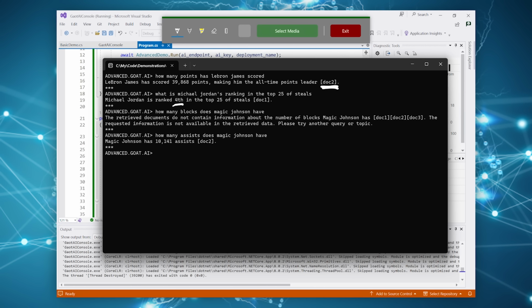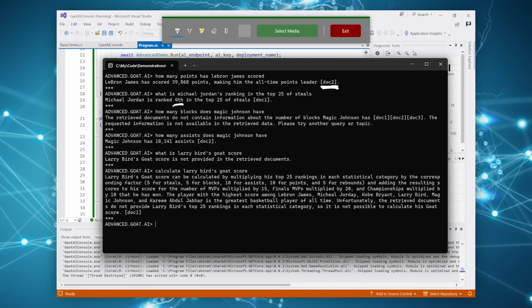And that's accurate. Okay, and now it can't calculate the GOAT score because it can't pull it out of the file. So this is just giving us the formula as we've specified.